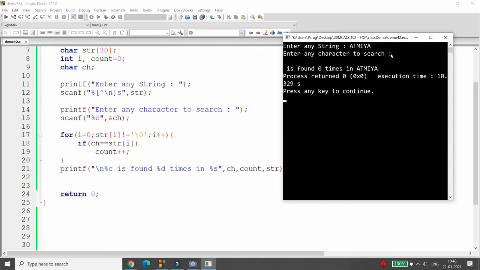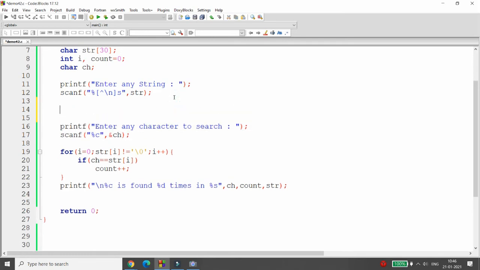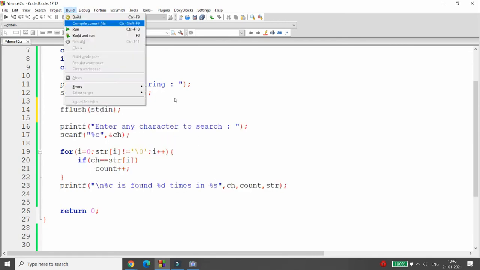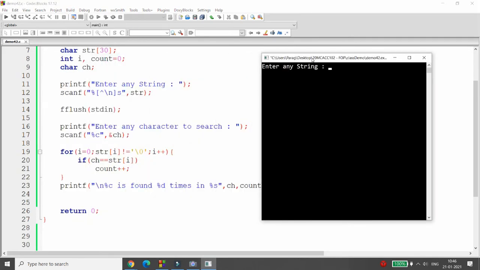Your character is not entered over here just because I am writing here \n. So what does \n mean? Whenever you press \n, that character will be passed over here. And whenever you pass a character over here, it will not ask the value from the user. How to resolve this issue? Very simple. You can write here the function that is fflush, and you can pass standard input. So whenever you pass standard input to fflush before getting the character, now you can write ATMIYA